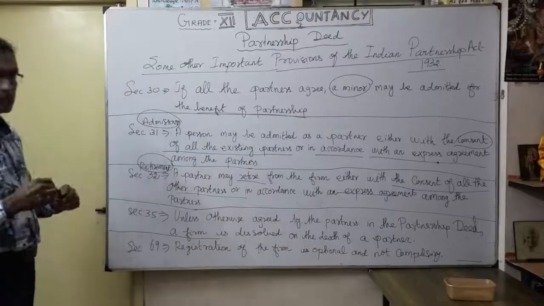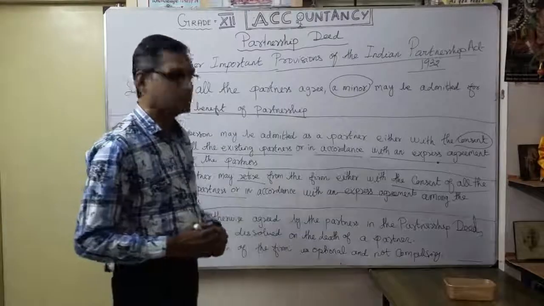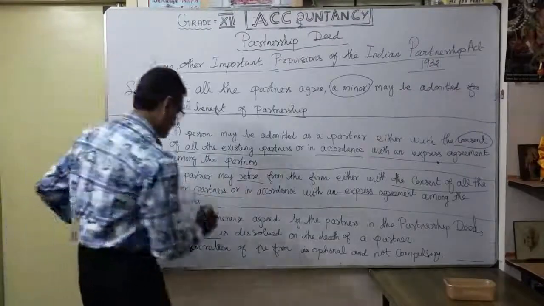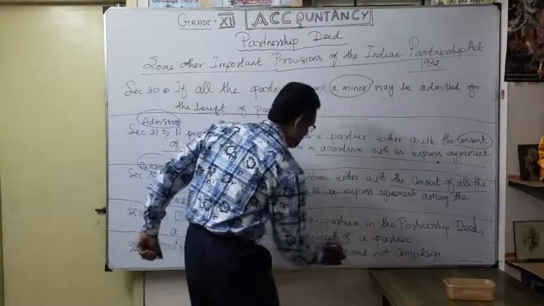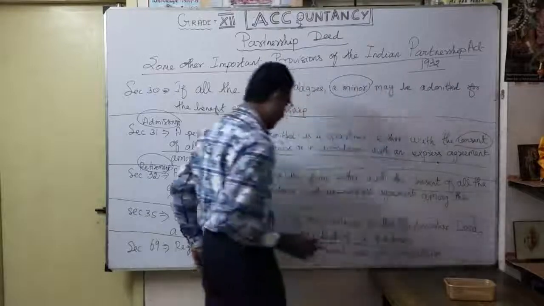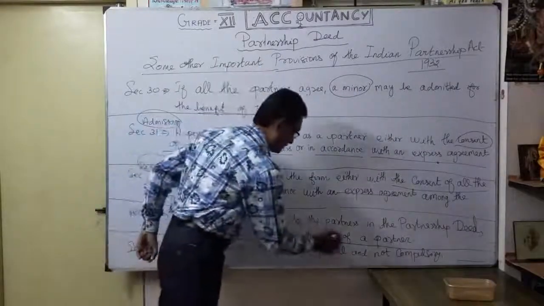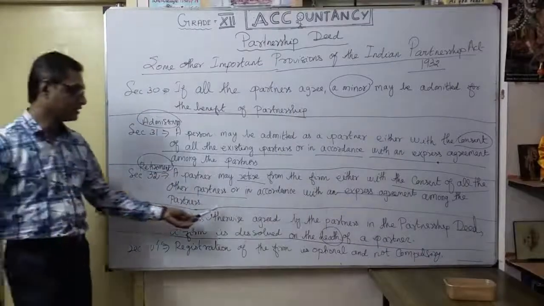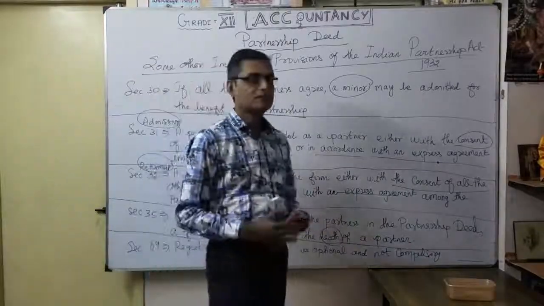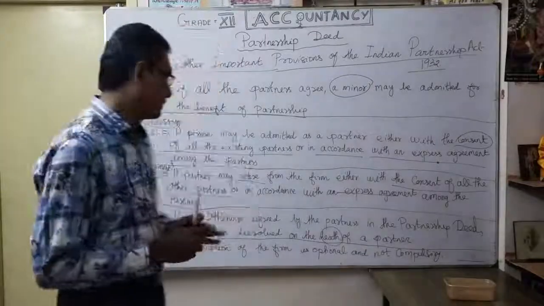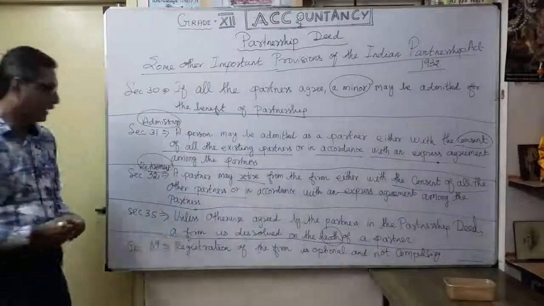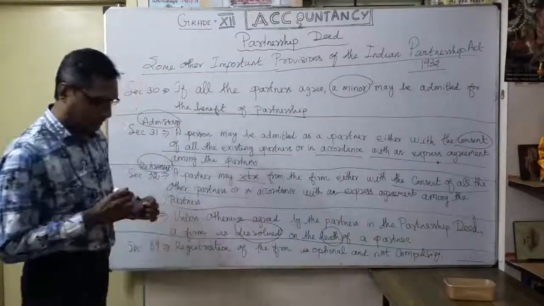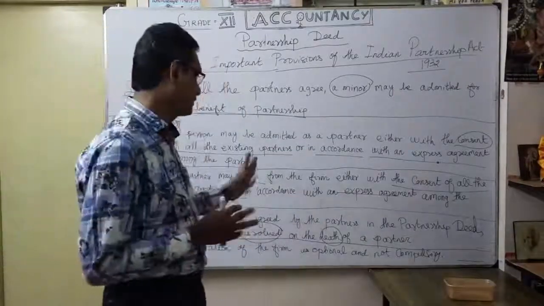Then Section 35. What is that? Unless otherwise agreed by the partners in the partnership deed, the firm is dissolved. When is the firm going to become dissolved? In the case of the death of a partner. Unless otherwise agreed by the partners in the partnership deed, in that situation the firm can be dissolved. That means they are going to close the business on the death of the partner. That's a very important point.